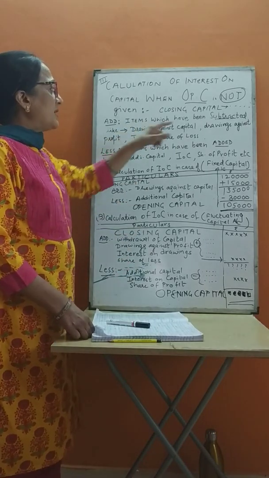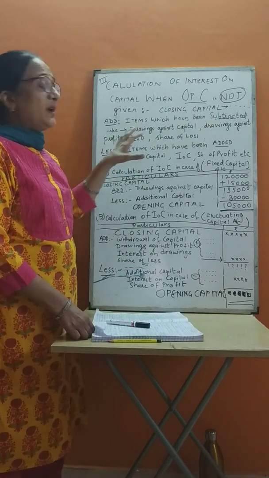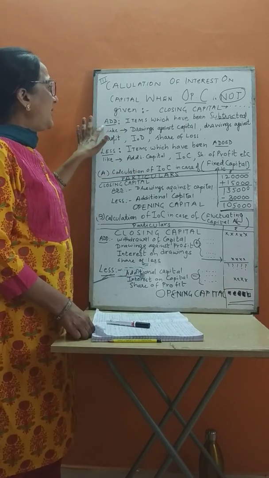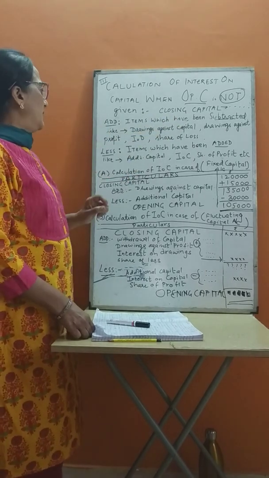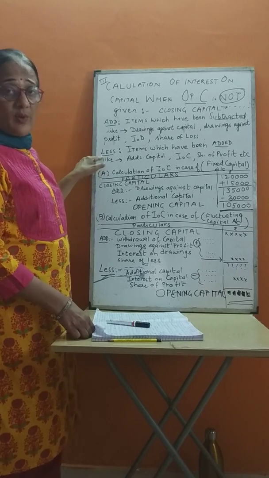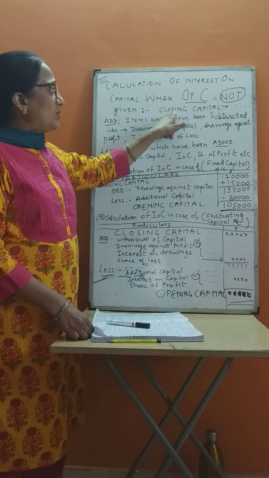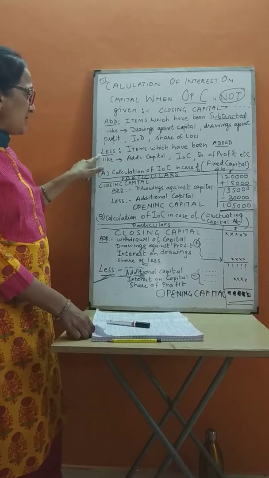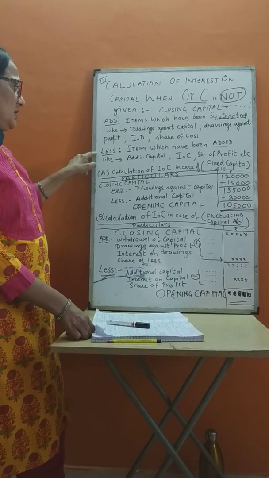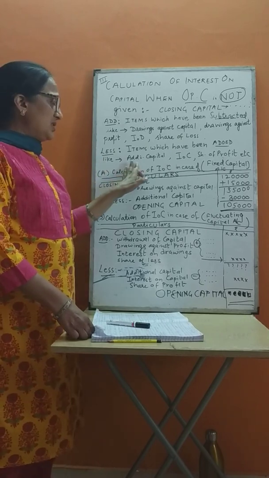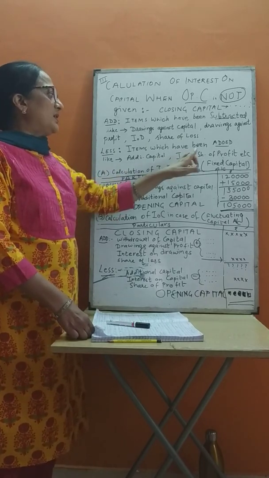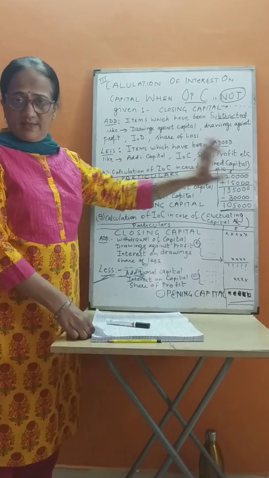So all those items which you subtracted to get closing capital will be added to closing capital. And vice versa, all those items which you added to find closing capital will be subtracted, like additional capital, interest on capital, share of profit, etc.